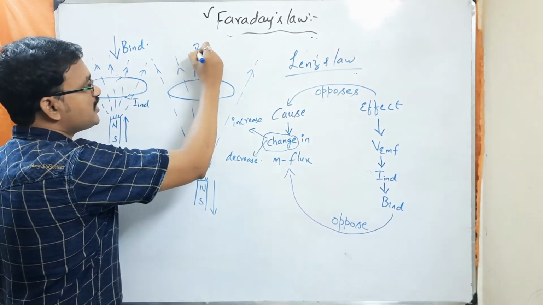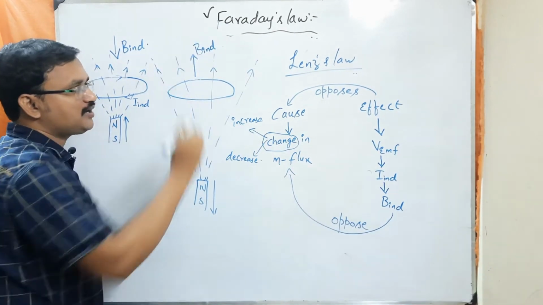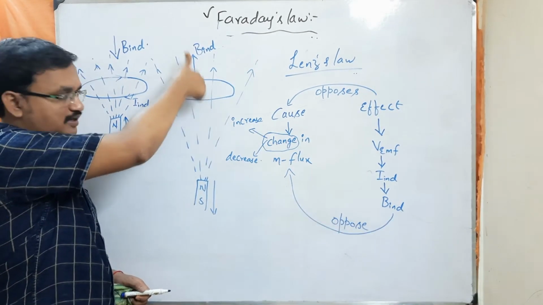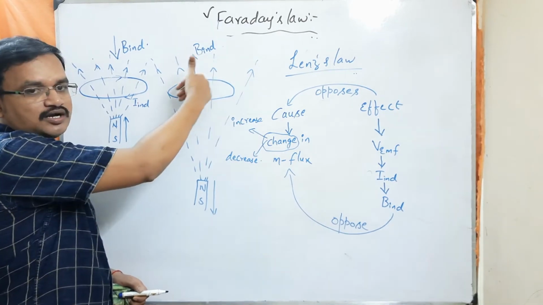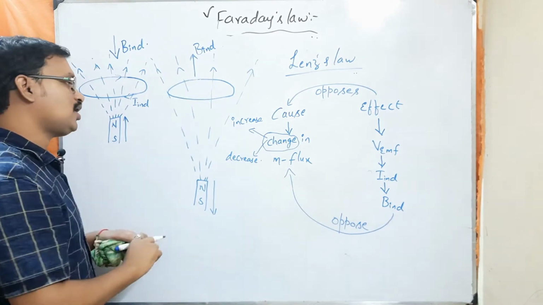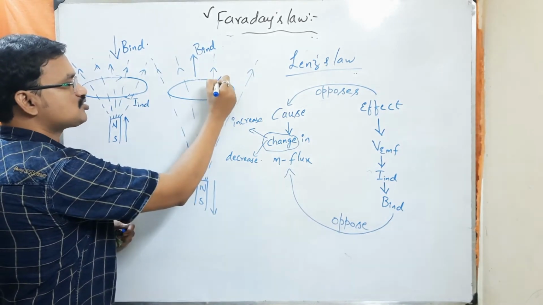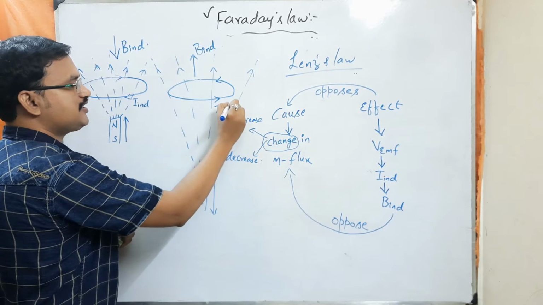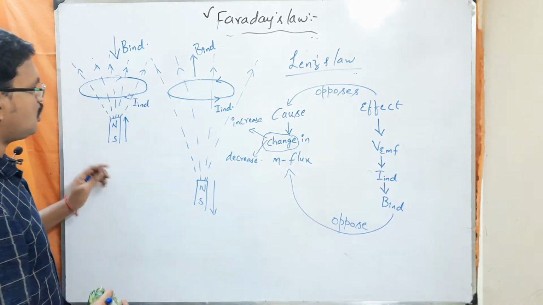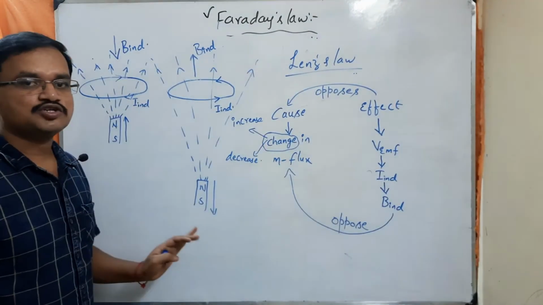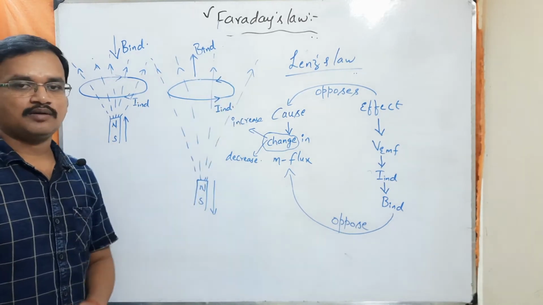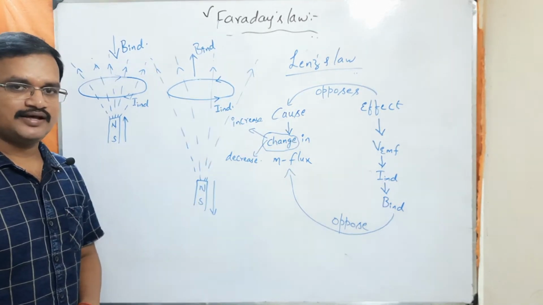If the induced magnetic field is pointing upward, the induced current must flow in anti-clockwise direction. Understood? So this is how we can determine the direction of the current by using Lenz's law.